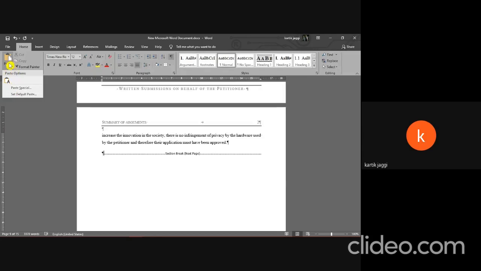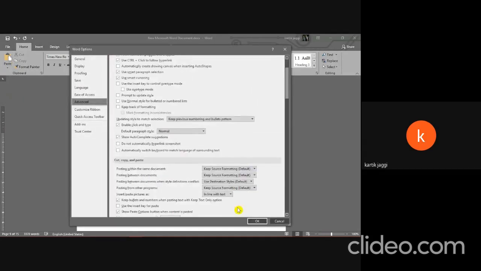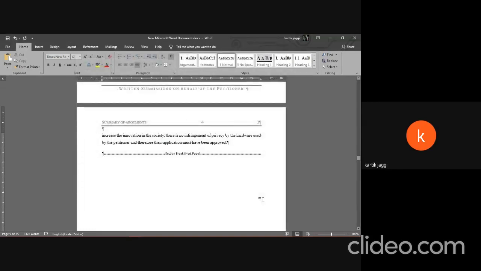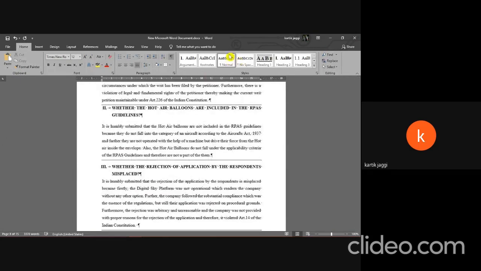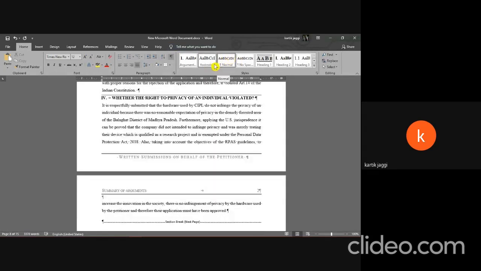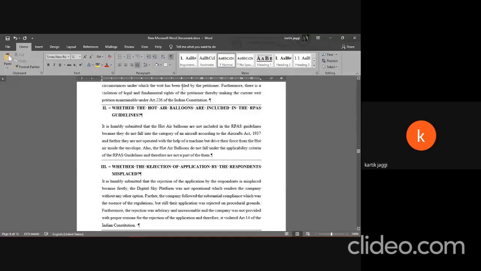Just like here, you can set the default paste to keep text only. Now, if you select this, whenever you copy a paragraph or any sort of text from any other document, it will retain the text, but it will take on the formatting of the preceding paragraph or normally the normal style as it appears in the styles window. I hope that answers your question, Akhil.